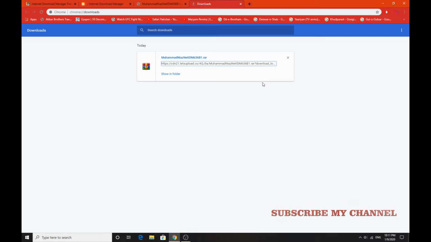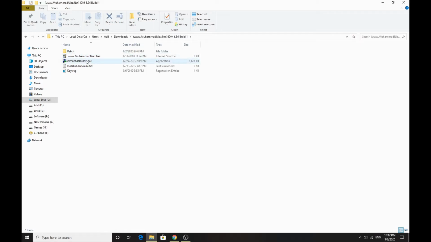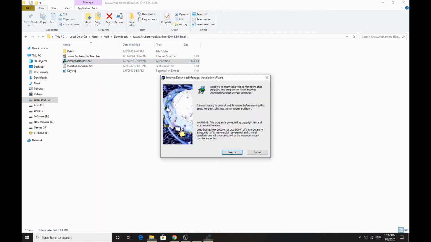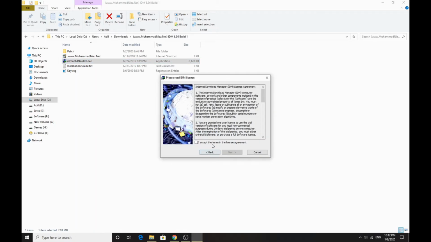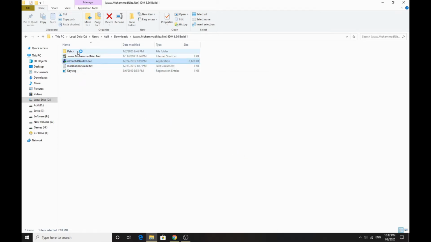Once the file is downloaded, navigate to the folder, extract the file here, go to the folder and run the idmain.exe file. Click next. I accept. Click next, and once the installation is complete, click on finish. Close the window that appears.